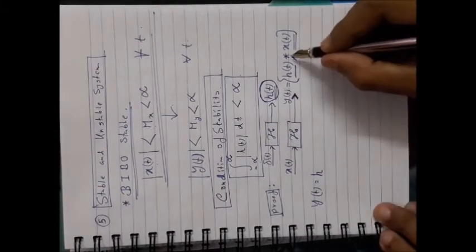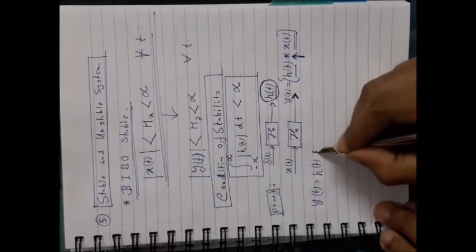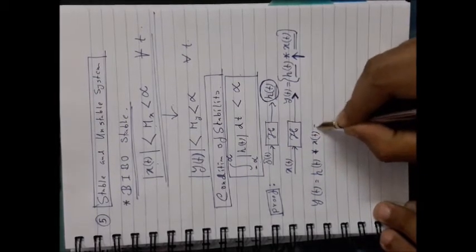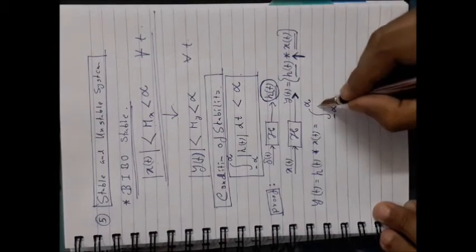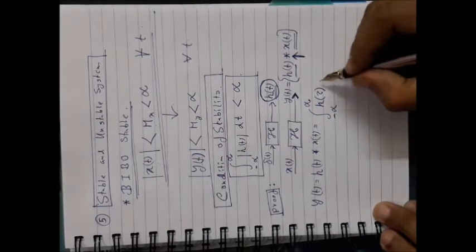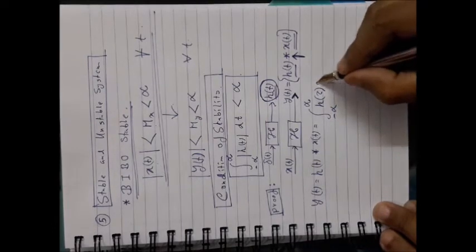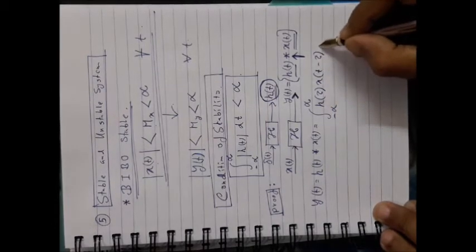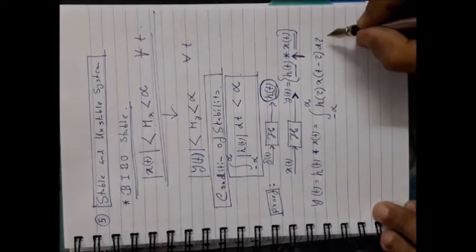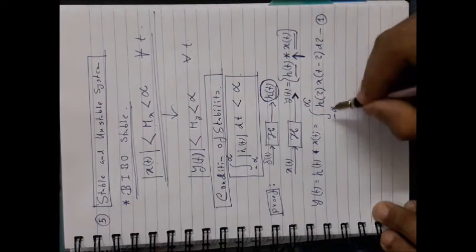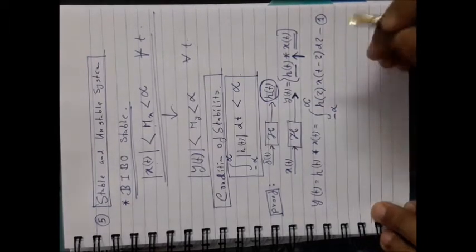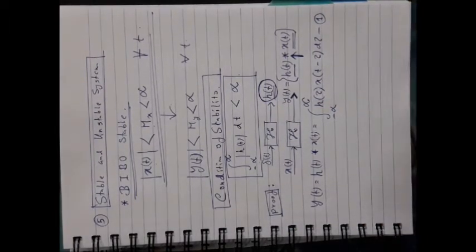It is denoted by this star sign, and analytically convolution is this particular integration: h(tau) x(t minus tau) d tau. Here tau is the dummy variable of integration. Remember this at this moment. I will carry out details of the convolution later in this class.